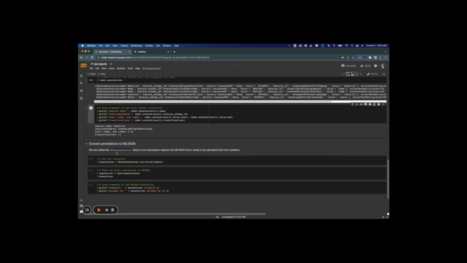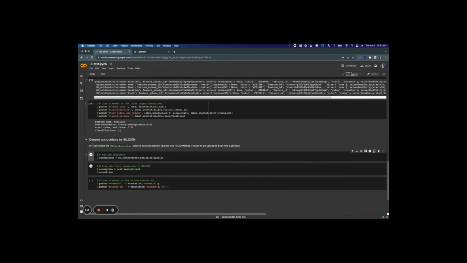Lastly, we can utilize the ND-JSON converter to turn annotation objects, which we were looking at right here, into ND-JSON, which can be easier to parse through and also prepares us for a potential upload back into Labelbox if we're looking to iterate on our projects. So I'm going to run the ND-JSON converter here and pass in that labels list that I created above and store it in this annotations variable.